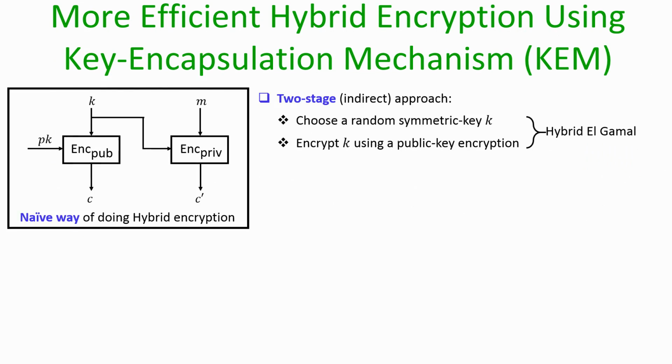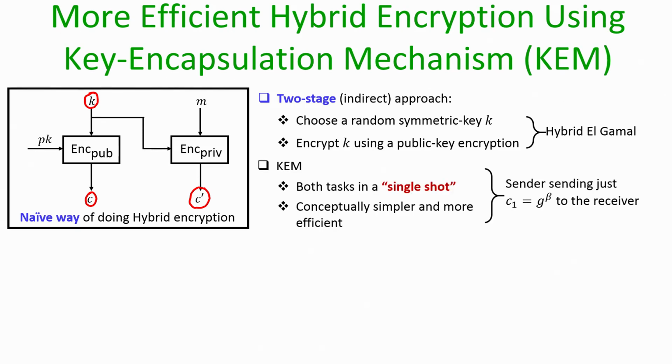To make my point clear, the naive way of hybrid encryption that we have seen, in the context of hybrid ElGamal, is as follows. At the encryption end, the sender picks a random key k for the symmetric key scheme, and it is encrypted by the public key of the receiver to derive the ciphertext C, which can be considered as an encryption of the symmetric key, and the actual encryption of the message is done using the key k. This was a two stage approach, where we first choose a random symmetric key and then use it for the public key encryption process.